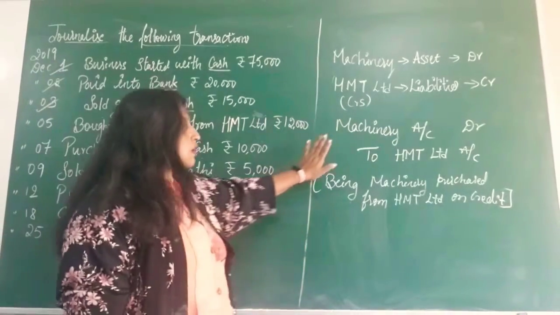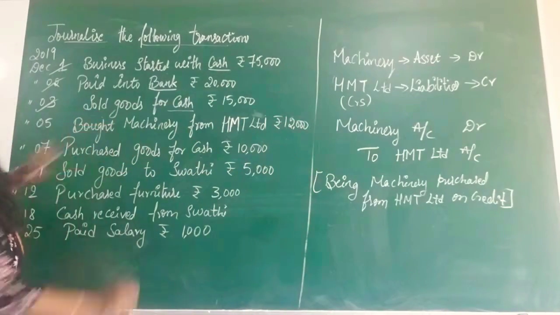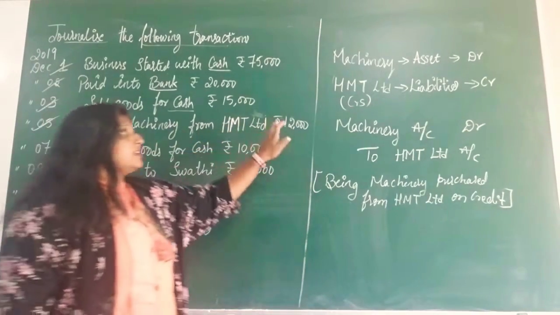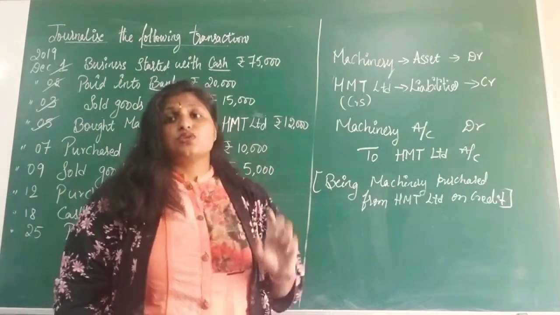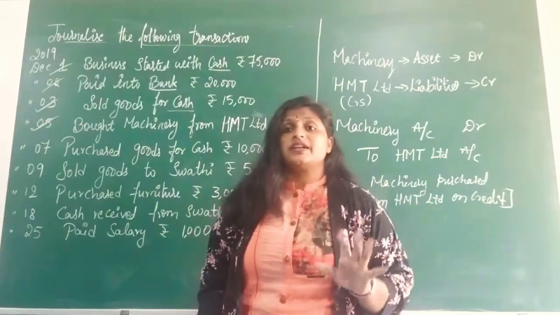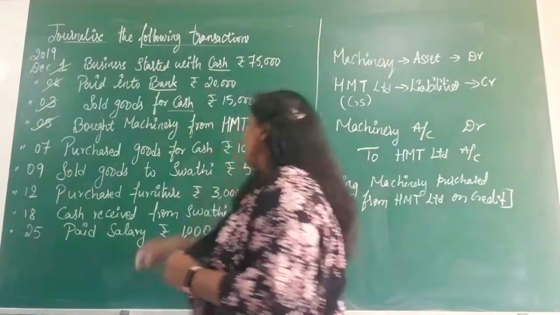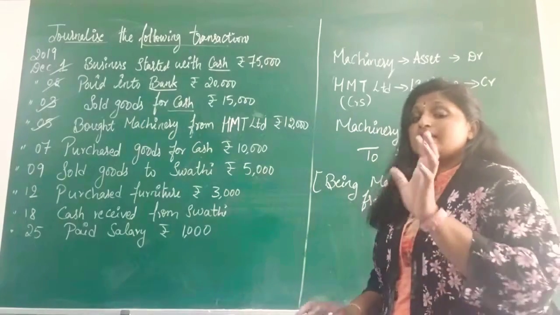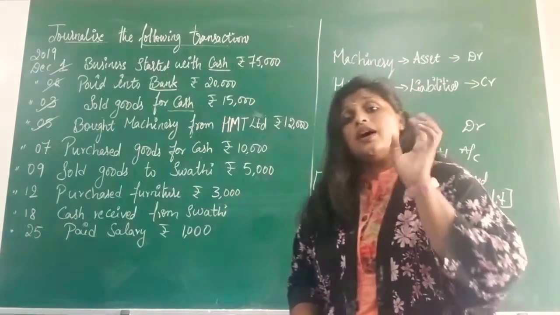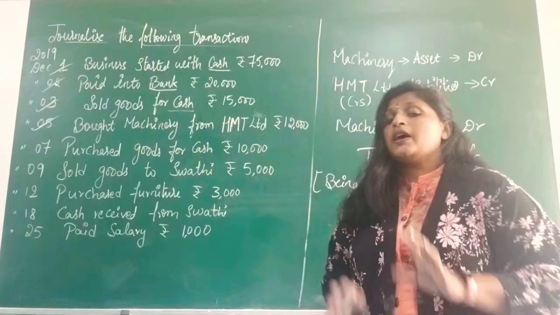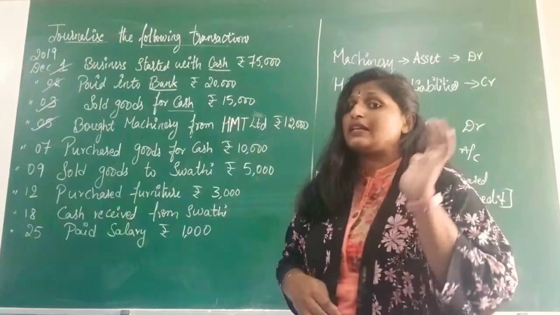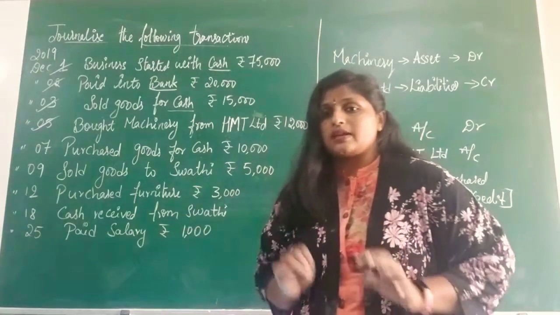Okay. So this is all about the 4th transaction. Bought machinery from HMT Limited, rupees 12,000. When there is no information related to cash, and they have given any particular person's name or artificial person's name, that shows it is a credit transaction. In a credit transaction, the next step is you will be either getting debtors or creditors.